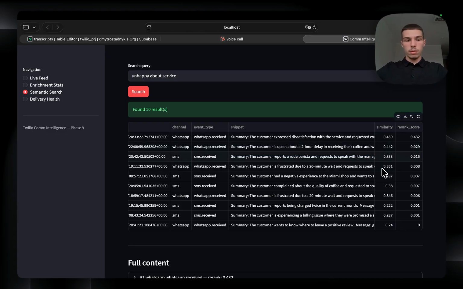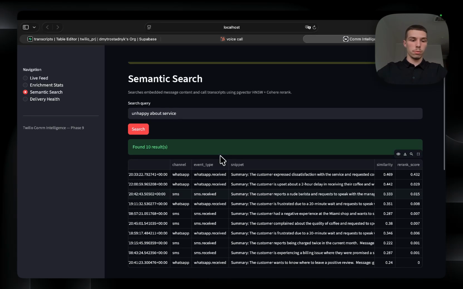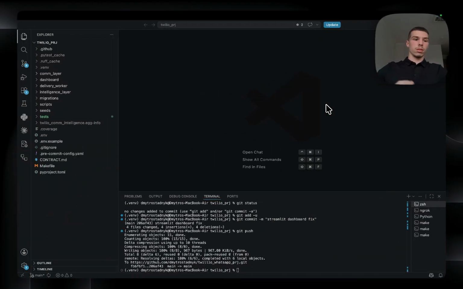It ranked on similarity, and none of those actually contained that whole sentence, like unhappy about the service. The system just understood what I meant. So a support manager can now search their entire customer conversation history in this custom dashboard, the same way they would ask a colleague. So now just a quick word on the architecture.